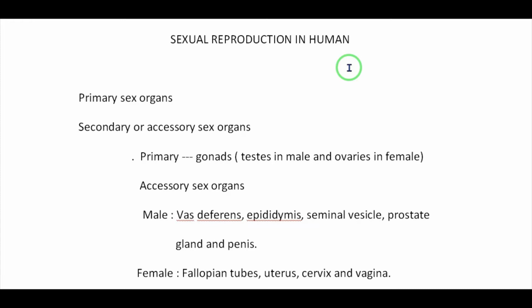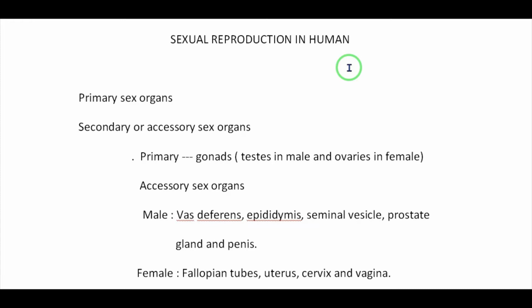In human beings the male and female reproductive organs differ, structurally as well as functionally. The male reproductive organ is known as testis and the female reproductive organ is known as ovary.